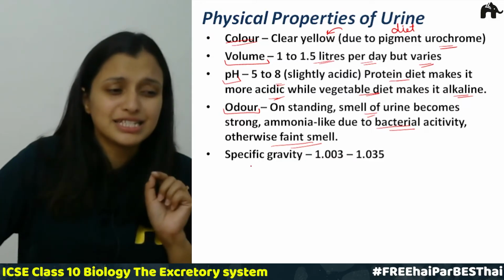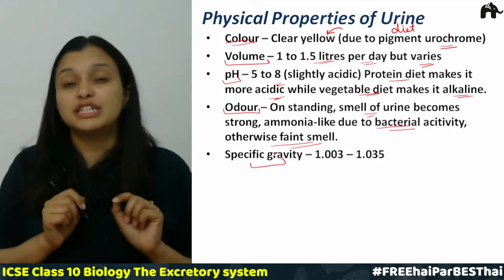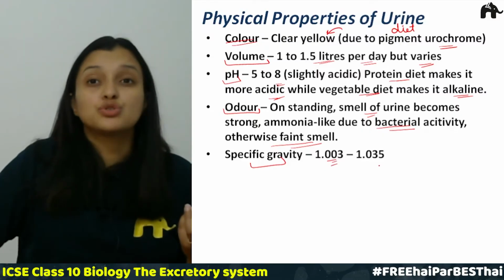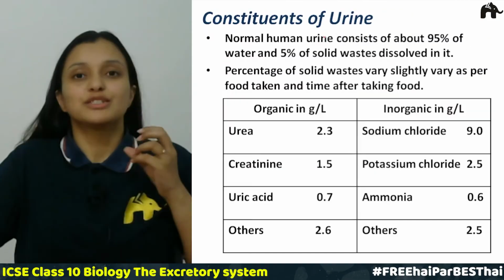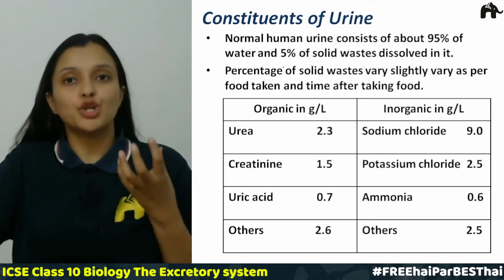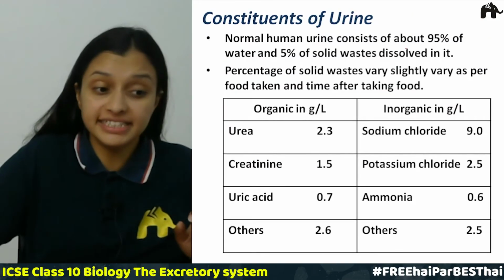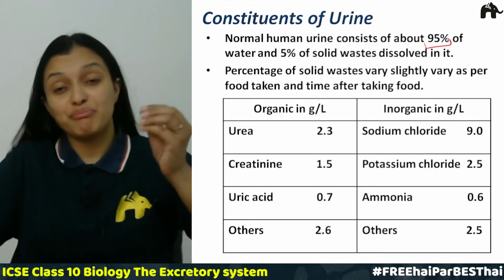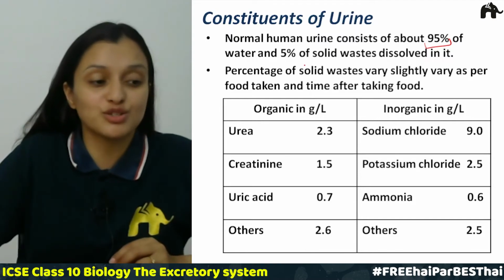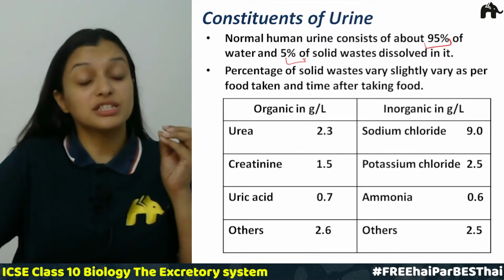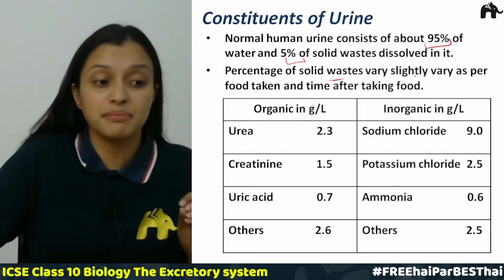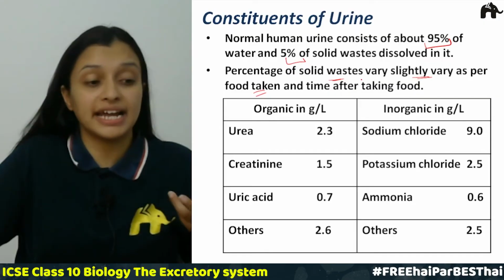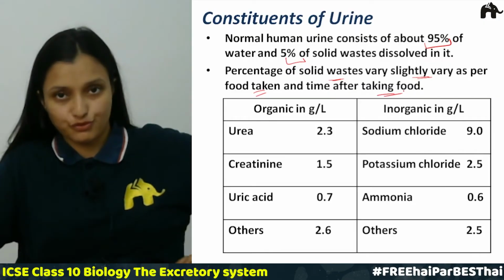The second thing is the specific gravity. The specific gravity of urine is 1.003 to 1.035. Now the constituents of urine. A normal human urine has 95% water. What you see in urine is water, right? But there is 5% dissolved solid waste also. The percentage of these solid wastes may slightly vary as per the food that we take and the time taken after taking the food, right?